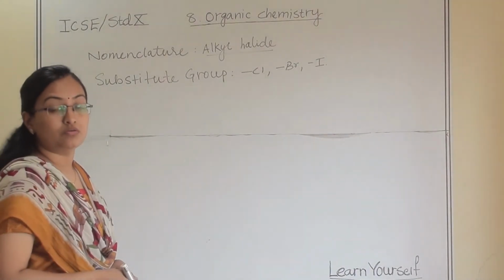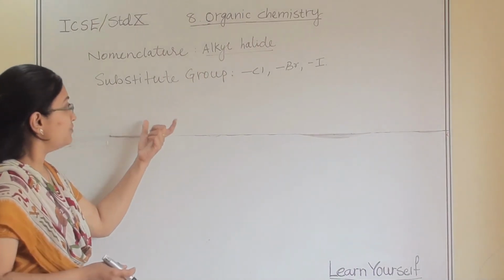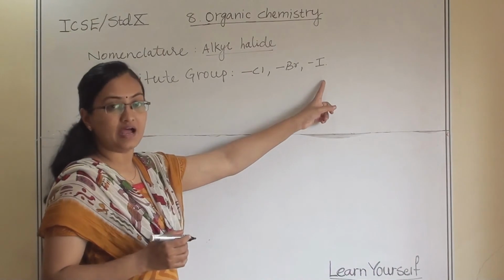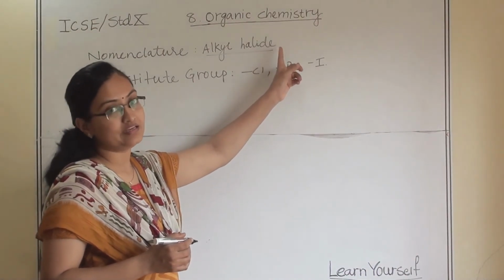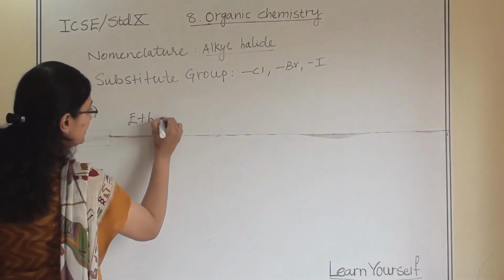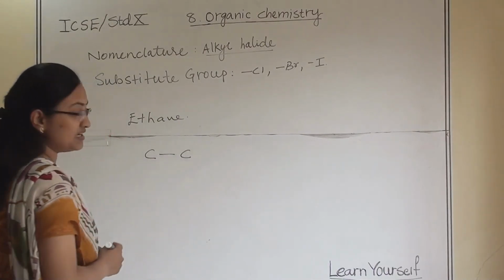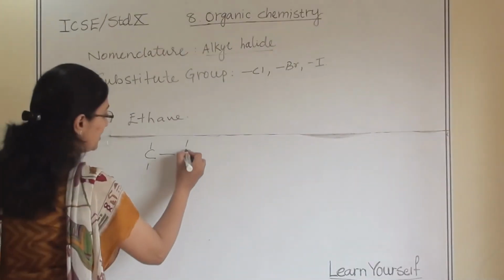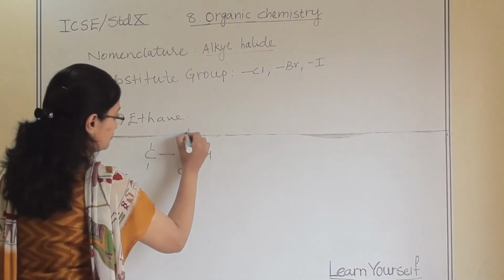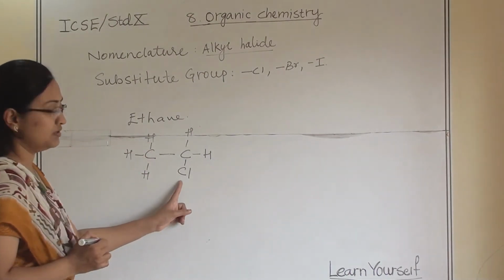Let us learn about a substituent group that comes under alkyl halide. When in a substituent group we are using chlorine, bromine or iodine, it is known as alkyl halide. So let us take one example of ethane. When we take a carbon-carbon bond and on one carbon there is a chlorine, this is our ethane and on one carbon atom chlorine is there.